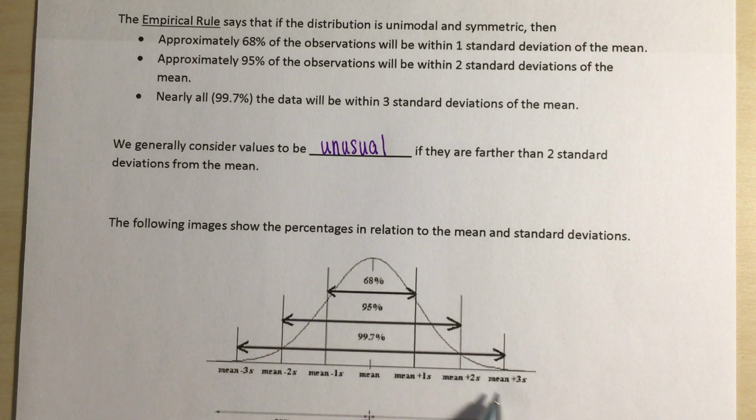Notice that most of our curve falls in that range. Anything outside of the 2, so anything that lands in either this little tiny tail here or this little tiny tail over here, that would be a value that we would consider unusual. So anything that lies outside of that 95% range would be something that we would consider unusual.